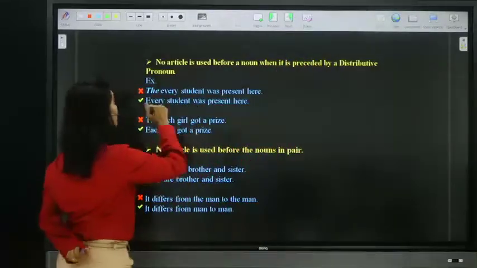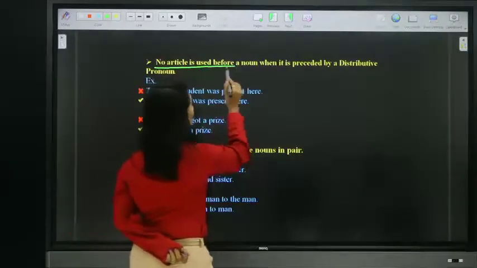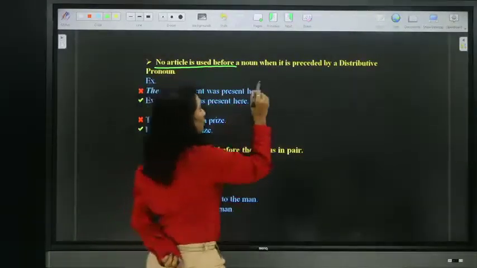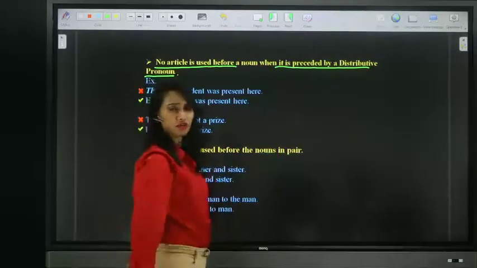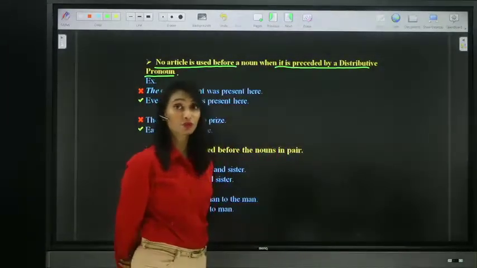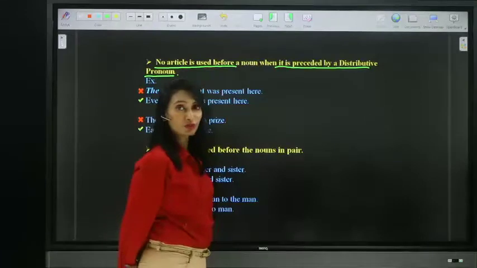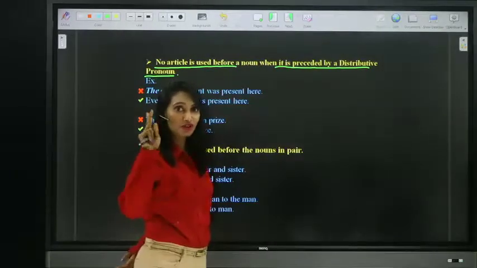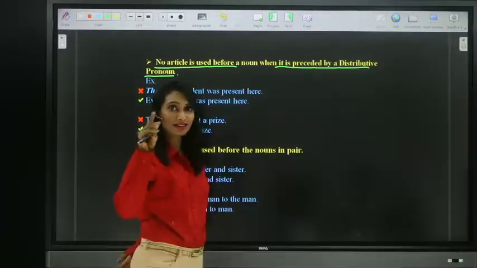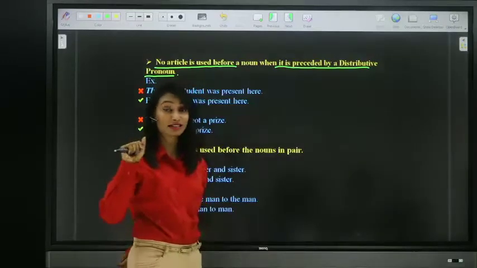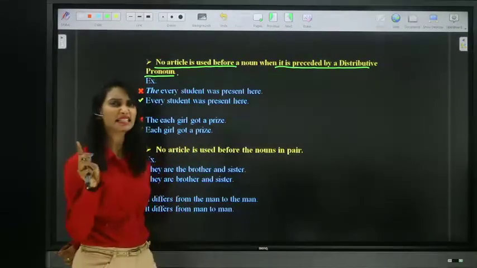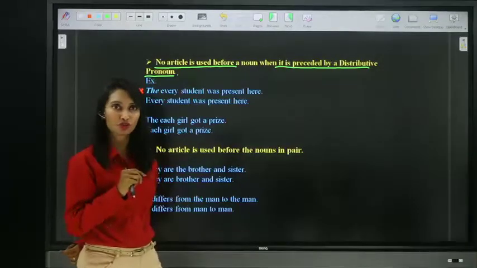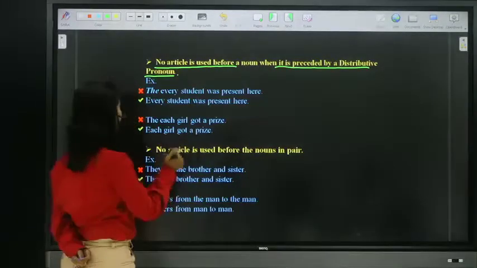One more thing, guys. No article is used before a noun when it is preceded by a distributive pronoun. Do you remember the distributive pronouns? So, distributive pronouns: each, every, either, neither, none, any. We have learned six distributive pronouns. So, we cannot use any article before distributive pronouns. So, look at these examples.